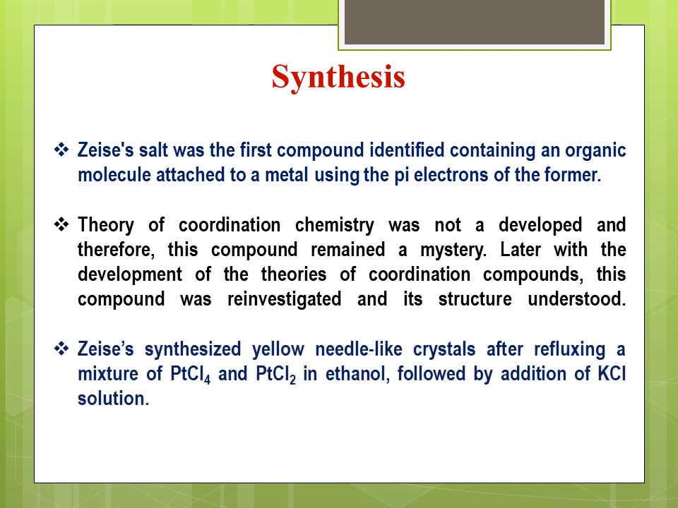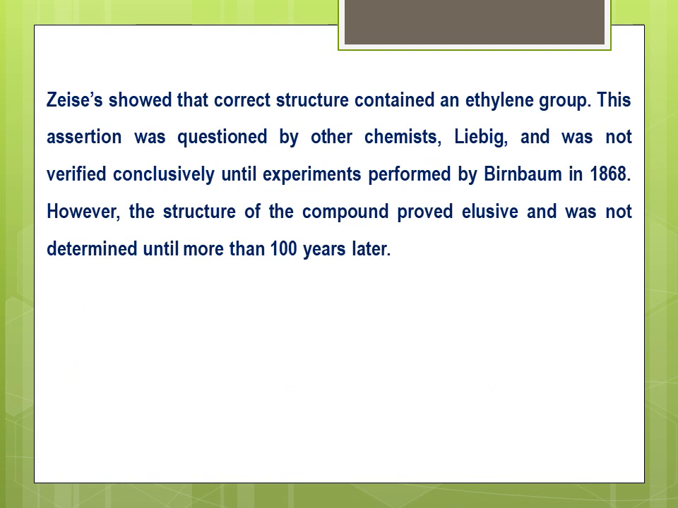Zeise synthesized yellow needle-like crystals after refluxing a mixture of PtCl4 and PtCl2 in ethanol, followed by the addition of KCl solution. Zeise showed that the correct structure contained an ethylene group. This assertion was questioned by other chemists, Liebig, and was not verified conclusively until experiments performed by Birnbaum in 1868. However, the structure of the compound proved elusive and was not determined until more than 100 years later.